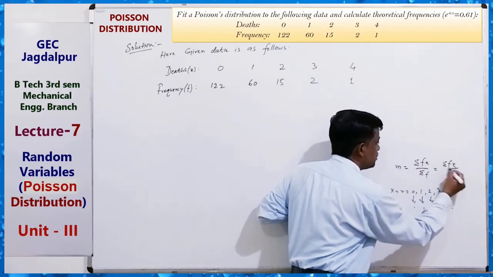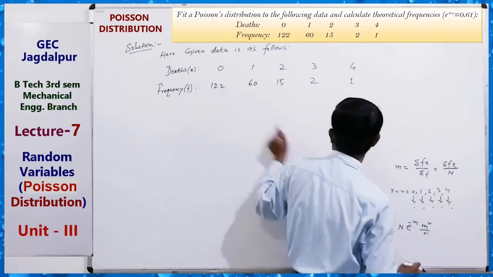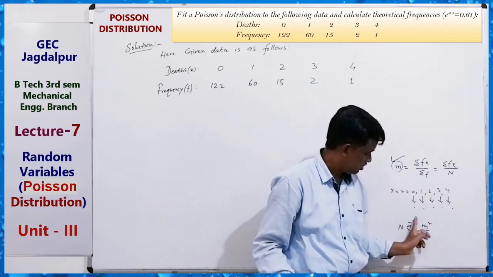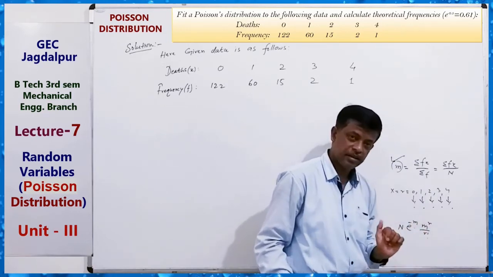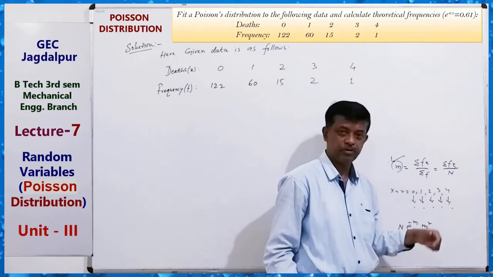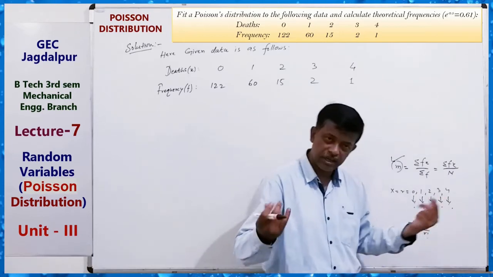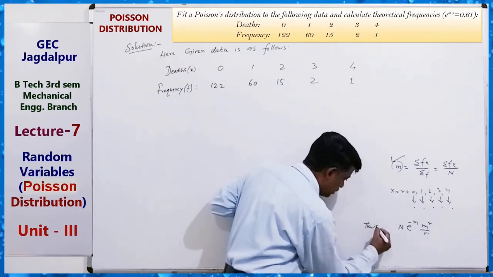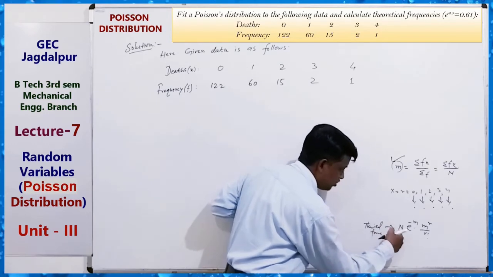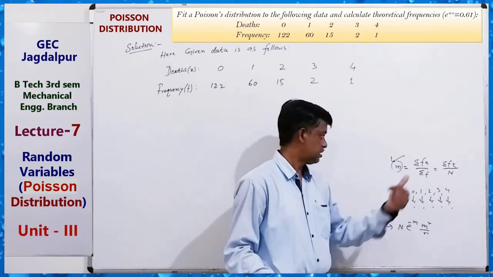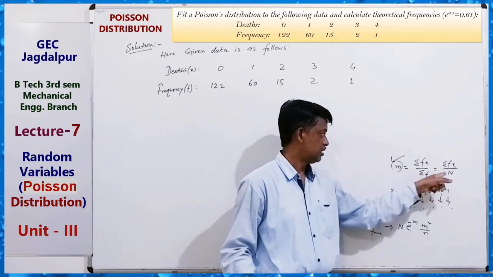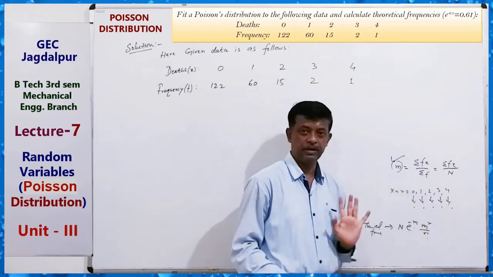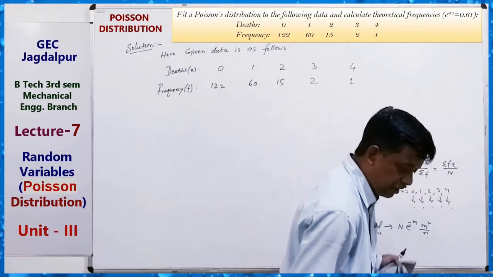Summation fx upon summation f means the total of this; use this, you can get m. This m can be used here, and r equals 0 for 0, 1 for 1, 2 for 2, 3 for 3, 4 for 4. So we can get this. This is the theoretical frequency. We have to find this. So for that, first m. First we find summation f, capital N, then we can get m, and then find it. Clear?